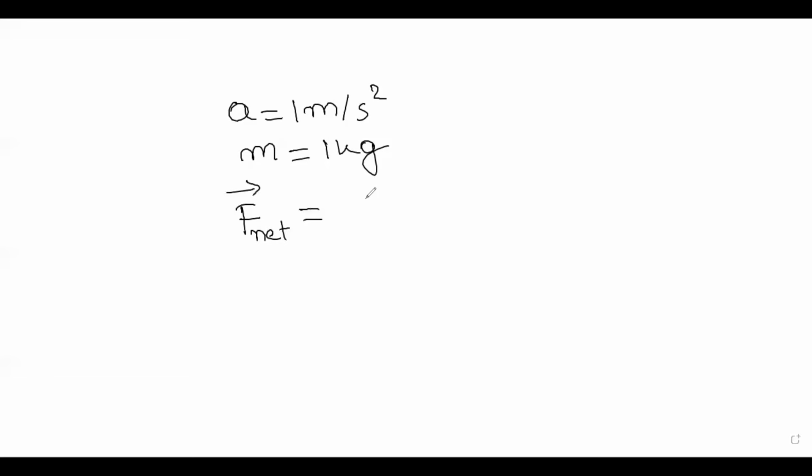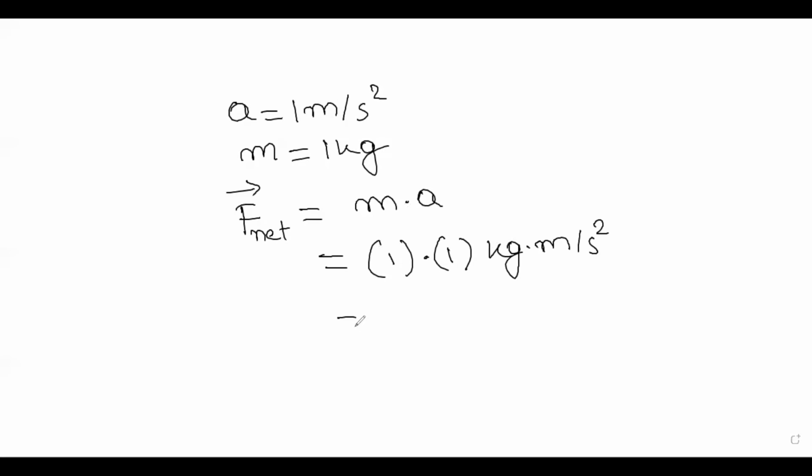So let's say an object is moving with an acceleration of 1 meter per second square, and it has a mass of 1 kg. Then the resulting force, which is F net, will be m times a, that is 1 kg times 1 meter per second square.